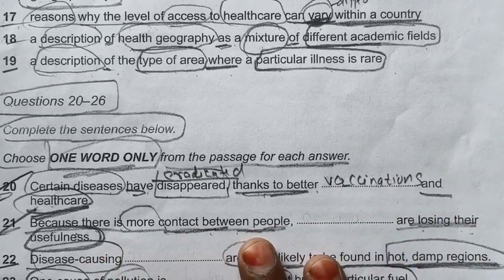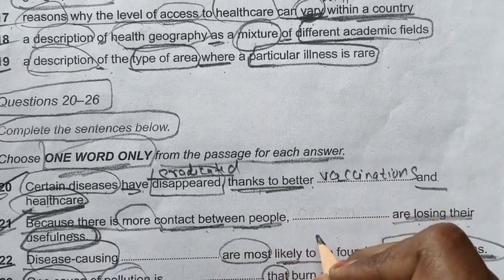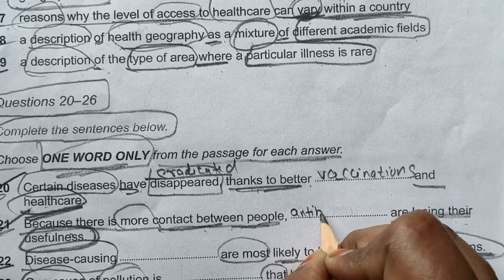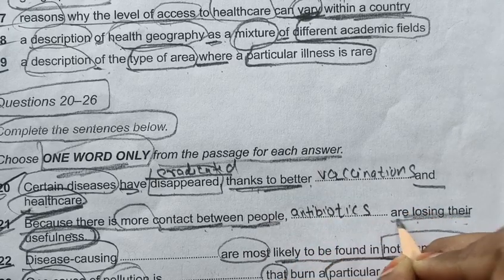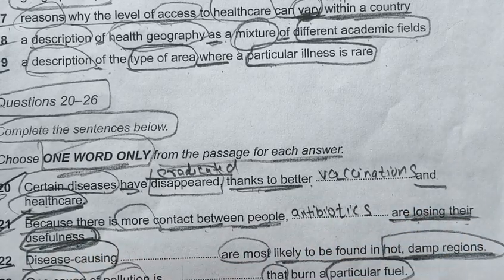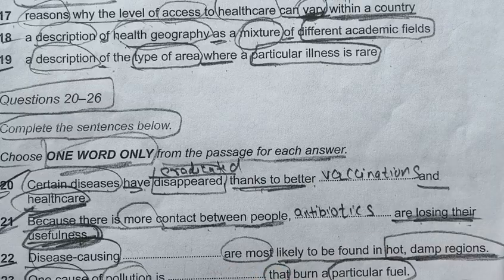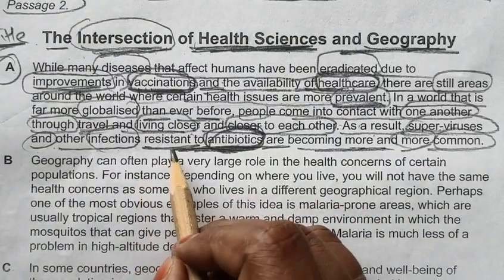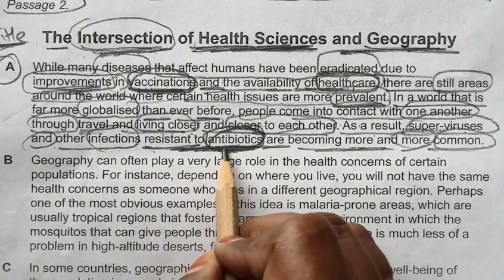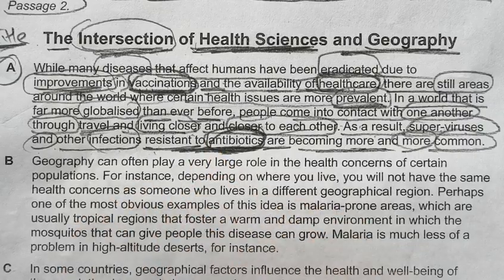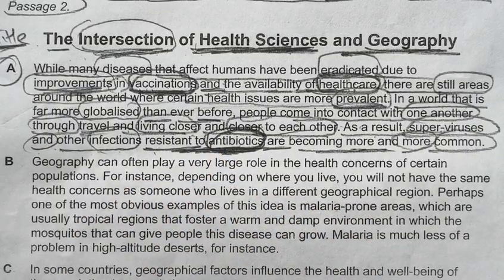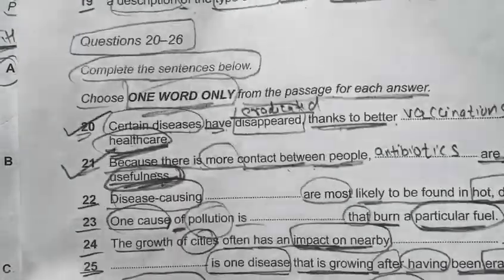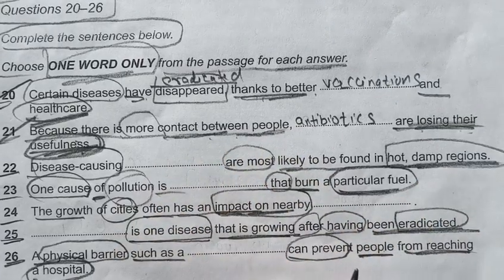So because there is more contact between people, antibiotics are losing their usefulness. Okay, losing their usefulness means they are now resistant to antibiotics. Okay, I hope you have understood this. So let's see whether we are getting our another answer or not.